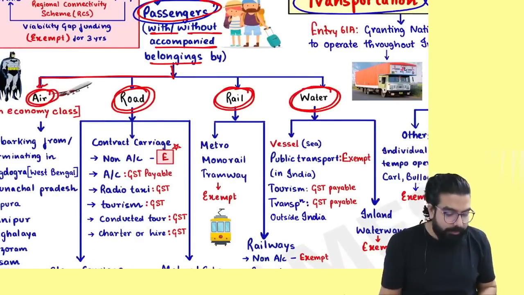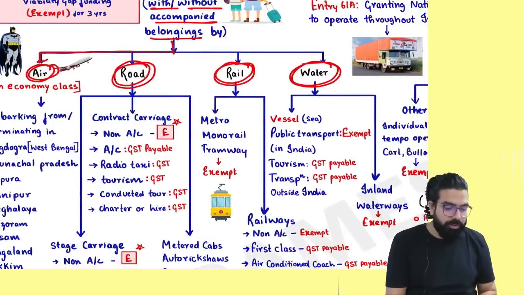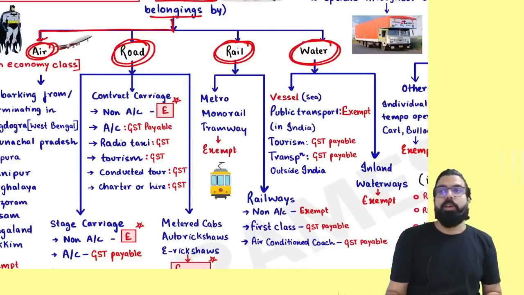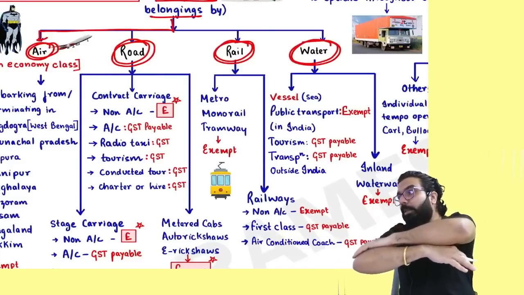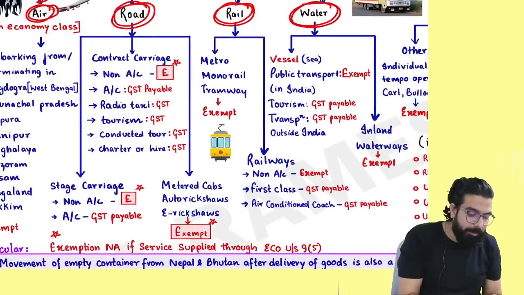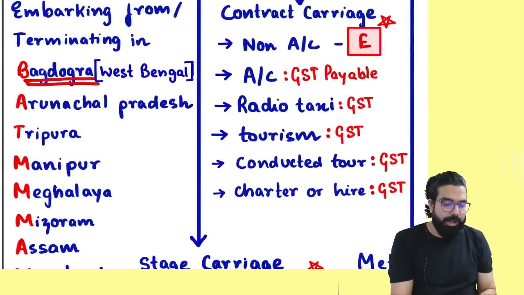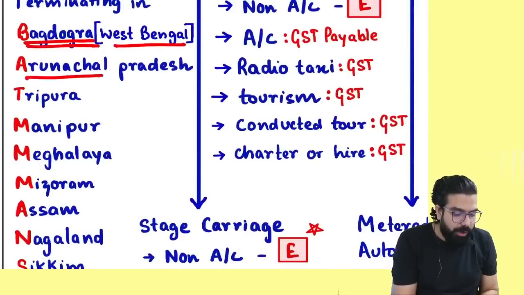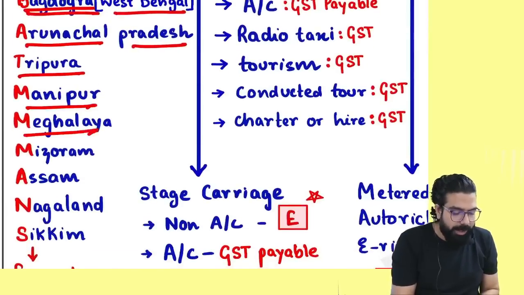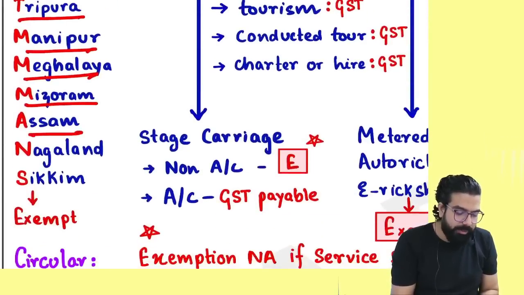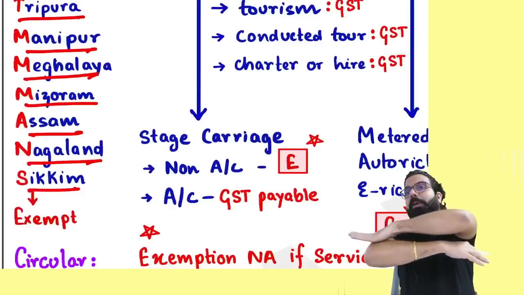Always remember one thing. Whenever transportation is by air, you are going to Batman or coming from Batman, GST will always be exempted. Sir, what do you mean by Batman, everyone? Let's remember. Batman means Bagdogra in West Bengal, A for Arunachal Pradesh, T for Tripura, Manipur, Meghalaya, Mizoram, A for Assam, Nagaland and Sikkim.